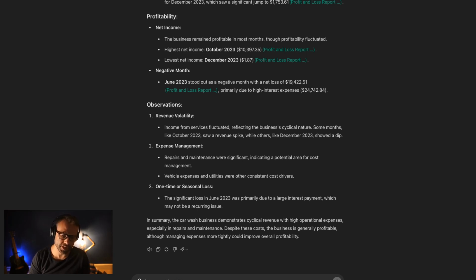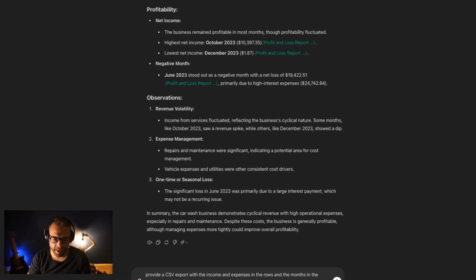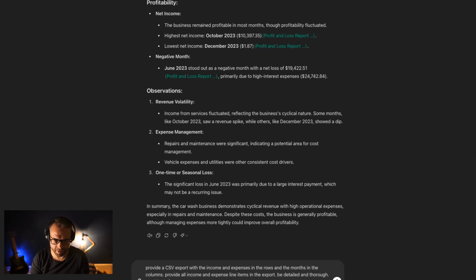Now what we're going to ask it to do is export this in a detailed format that we can get in CSV. All I'm going to tell it is to specifically format the columns and the rows, and I want to ask it to give me all of the detailed information. So we're just going to tell it to provide a CSV export with the income and expenses in the rows and the months in the columns, provide all income and expense items in the export. I'm going to highlight to be detailed and thorough. Just reiterate to provide the CSV.